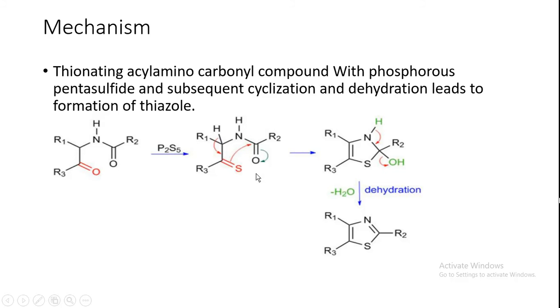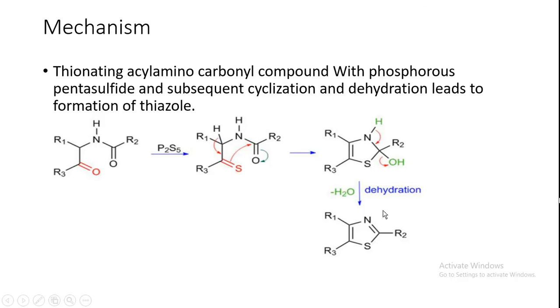So here you see next what is happening. So you got this sulfur, so this sulfur will attack this carbonyl carbon, so this double bond will be broken down, so it will have a negative charge. Okay, here hydrogen will come to this place, this oxygen, and here it will form a double bond. Okay, so you see OH, NH, then here one double bond forms, then next dehydration will take place, so H will go and this OH will go.